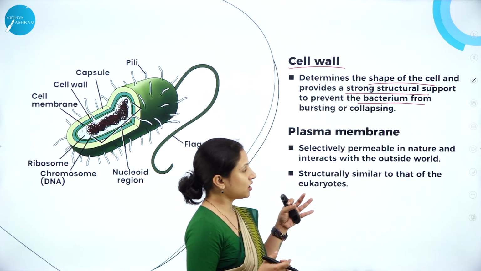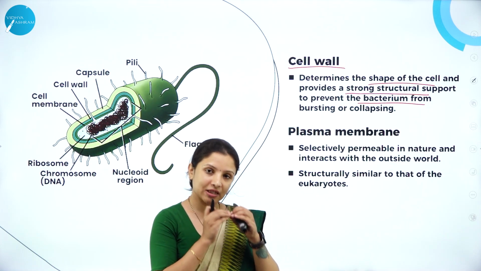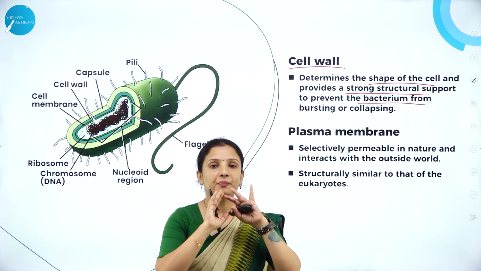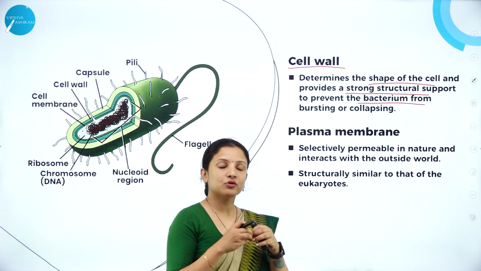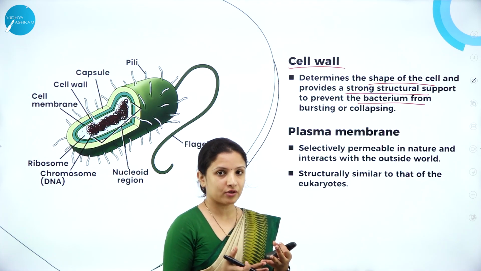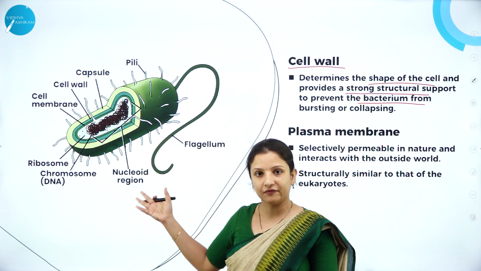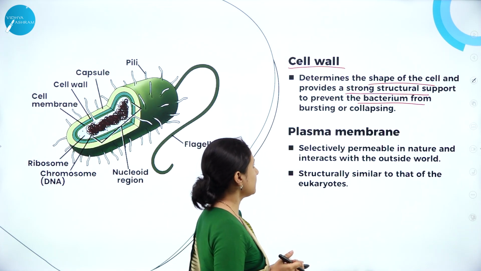So here, in the same way, it is the cell wall that gives a proper structure to that particular bacteria. Otherwise, it would just collapse. The bacteria would just collapse and it would not have all these different structures or shapes it would have had.